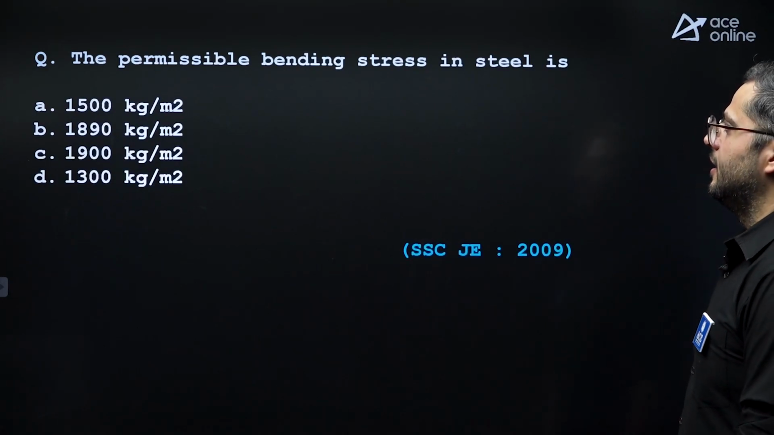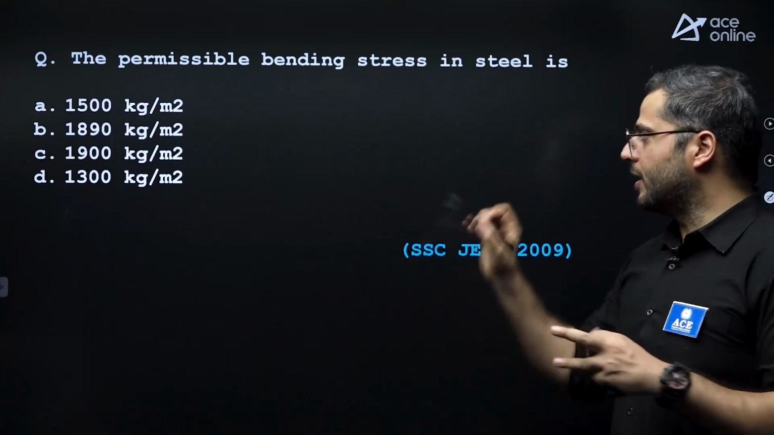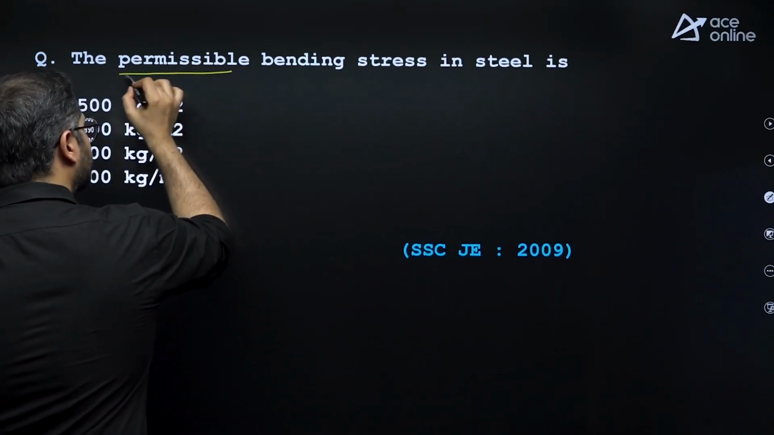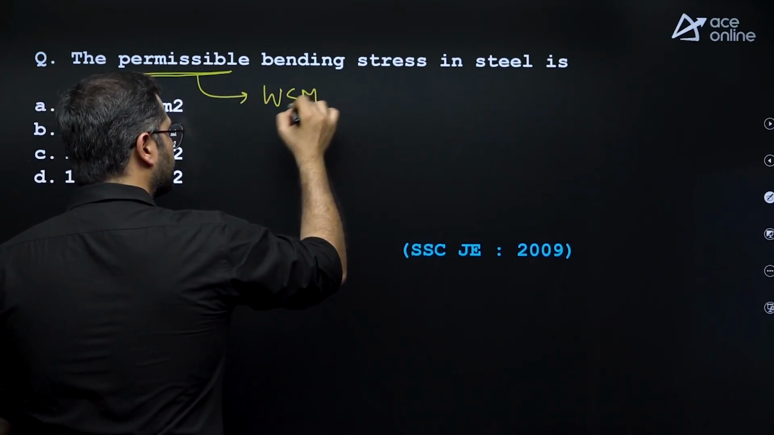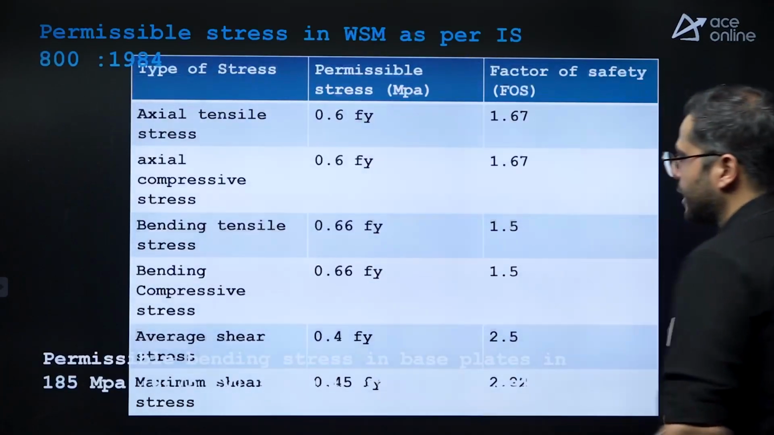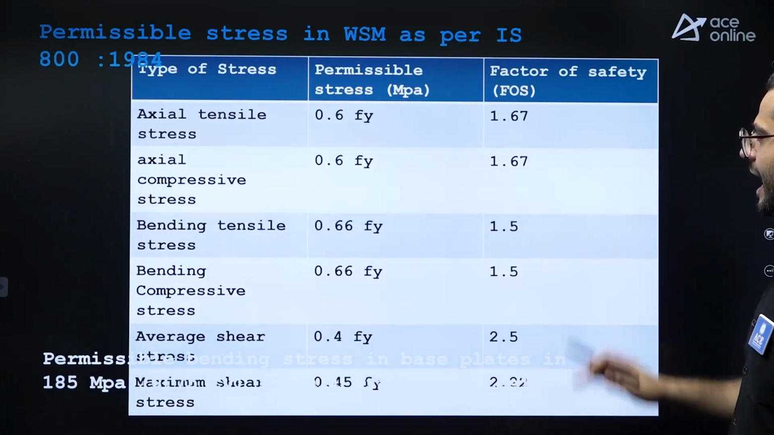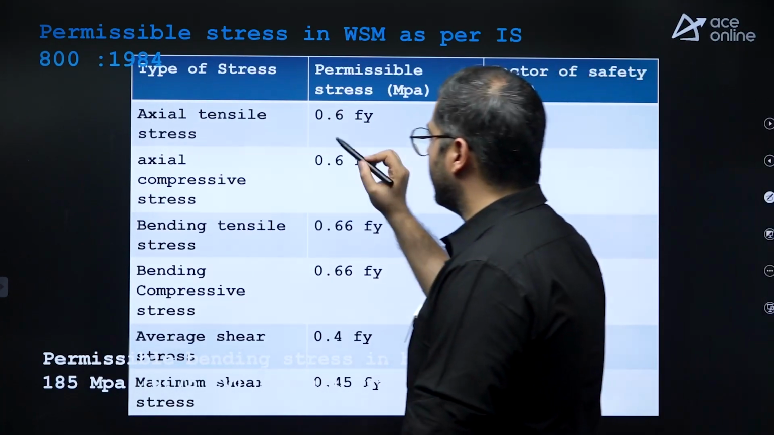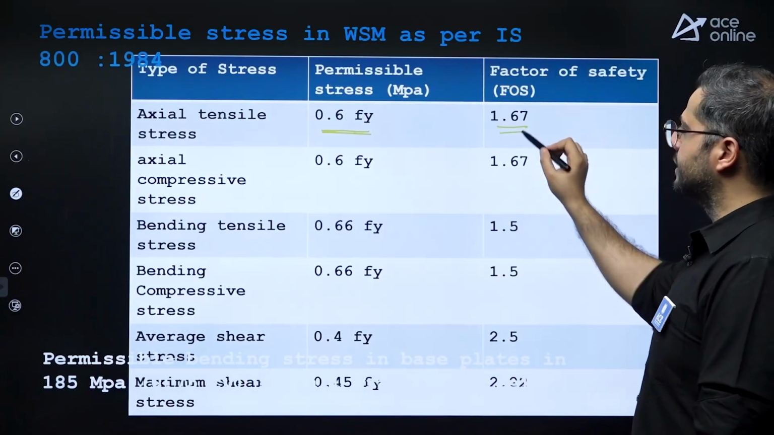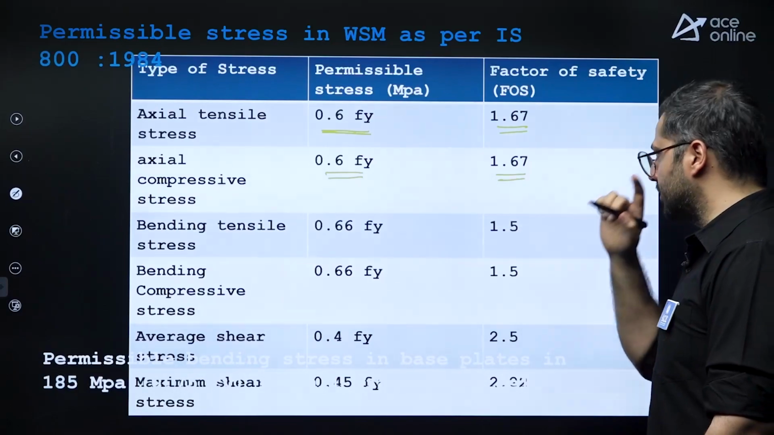After this, the permissible bending stress in steel is, let's see, the word permissible, again they have not mentioned any method. Permissible is the word they use for working stress method, permissible stresses, right? And permissible stresses with respect to working stress method, you can see this over here on the screen right now. Axial tensile stress, 0.6 times Fy. After that, factor of safety is 1.67. Axial compressive stress, again 0.6 times Fy. Factor of safety is 1.67.